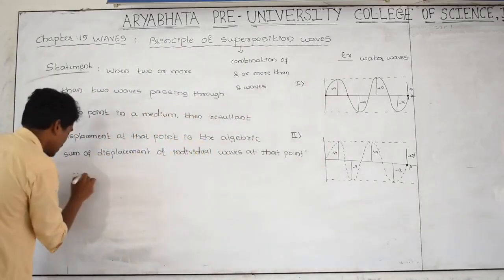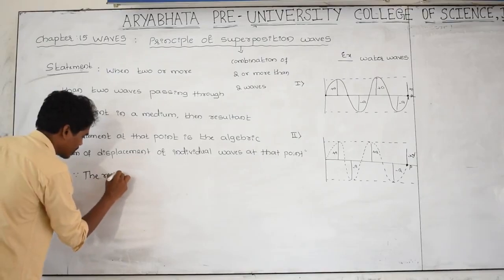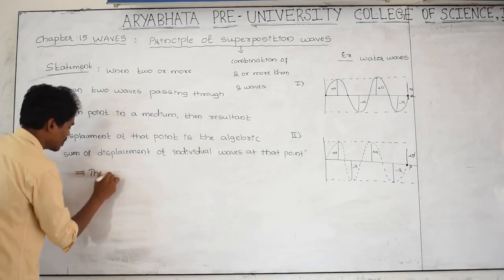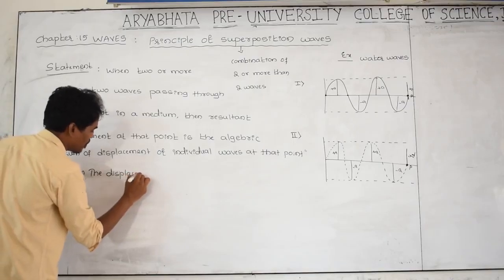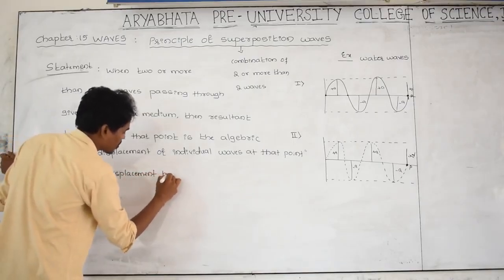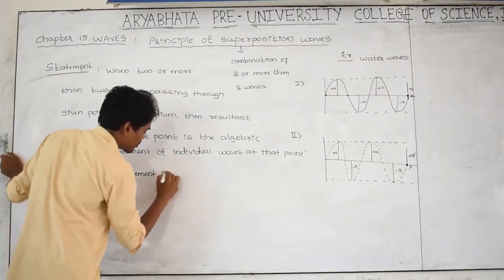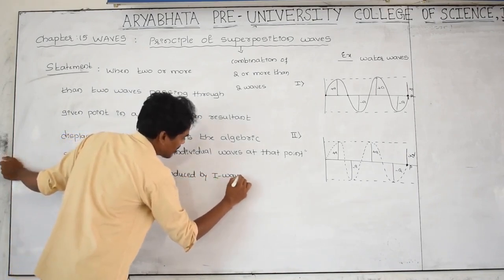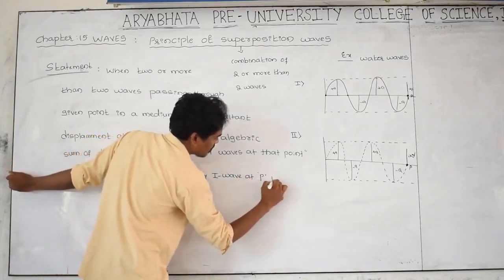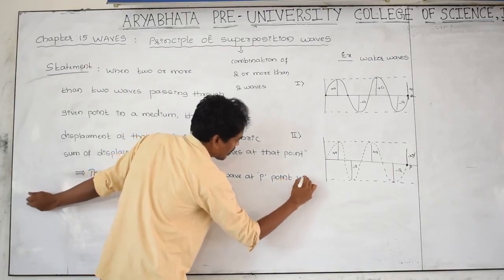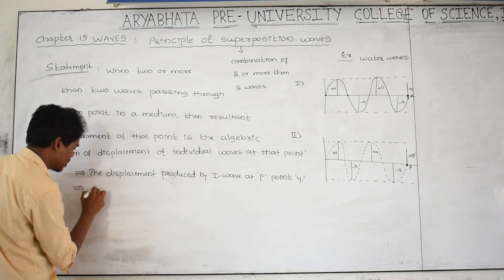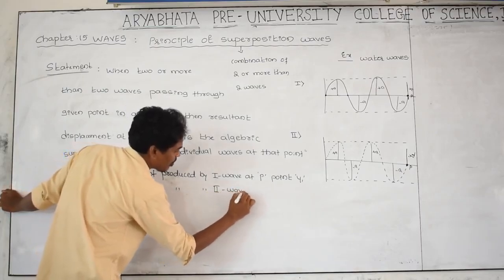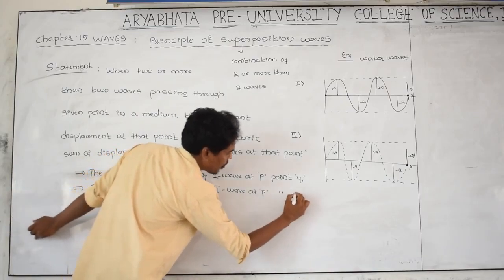Therefore, the resultant displacement. The displacement produced by the first wave at point P is y1, and the displacement produced by the second wave at the same point P is y2.